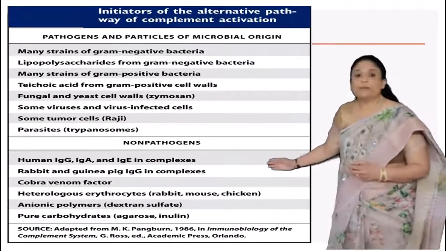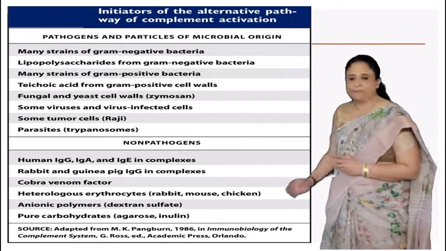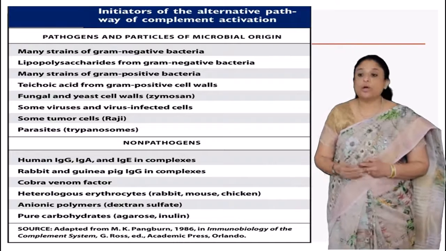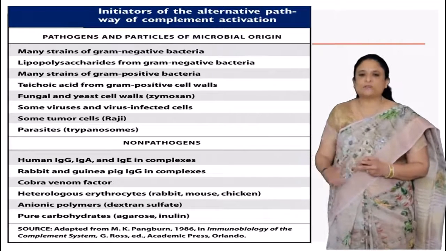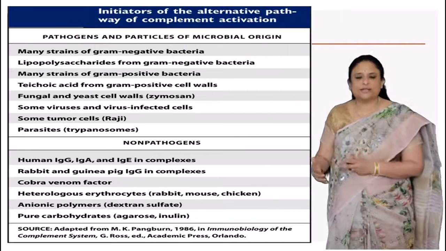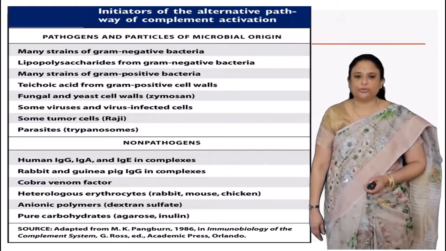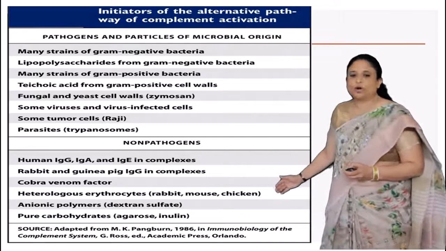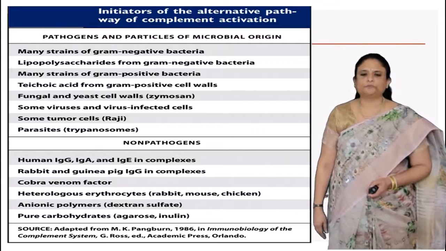We also have some non-pathogens like human IgA, IgE in complexes, rabbit and guinea pig IgG in complexes, cobra venom factor, heterologous erythrocytes, especially of rabbit, mouse and chicken, and also pure carbohydrates like agarose and inulin. You can call these the initiators of our alternate pathway.